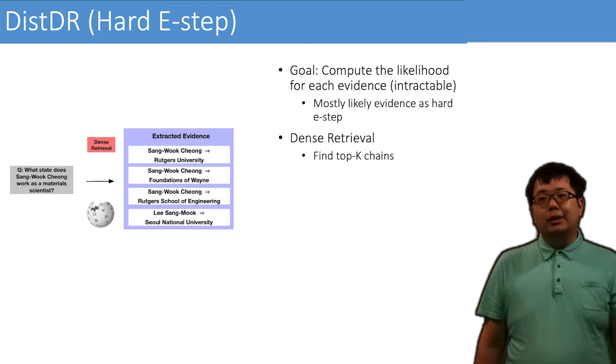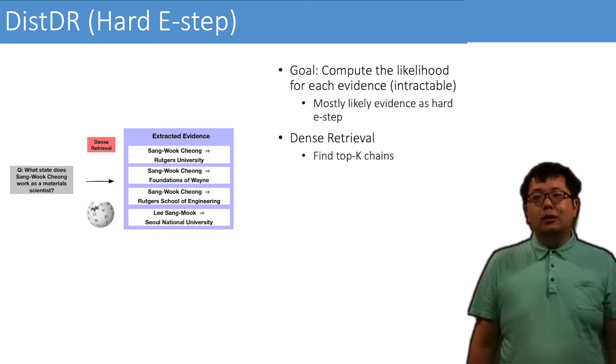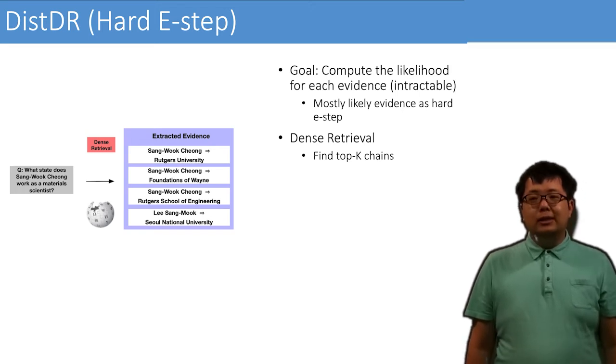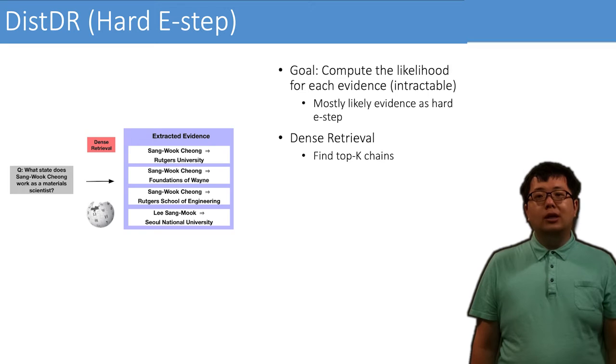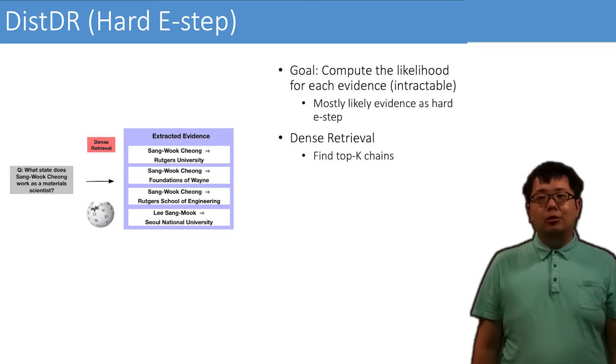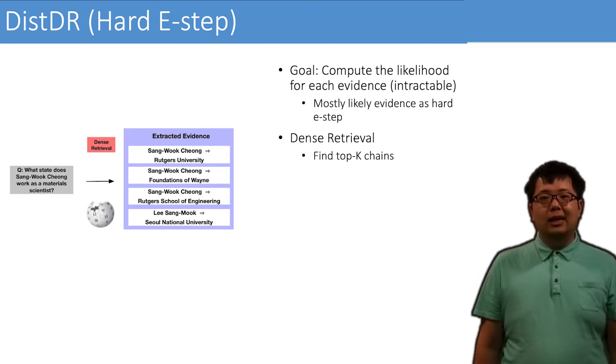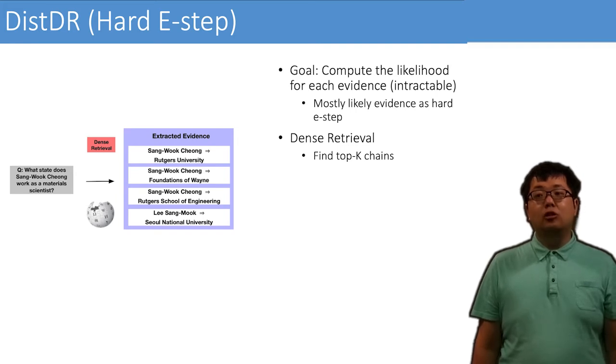Okay, let's go through our DistDR with an example so we can detail how we separate the positive and negative evidence. The question is, which state does someone Chung work in as a material scientist? To find the answer, New Jersey, we need to train on multiple evidence. Someone Chung is a material scientist at Rogers University, and Rogers University is in New Jersey.